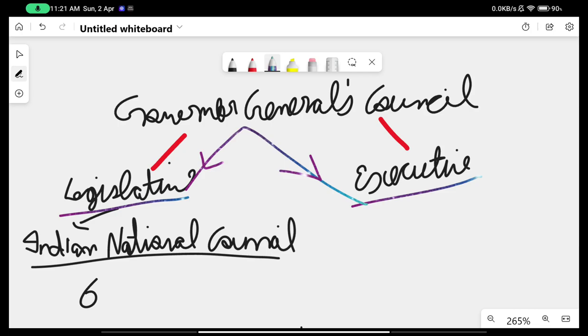And now what they said is that we will also include local Indian people in the Indian National Council. Before now, all the people here were just Britishers. But now they said that in the legislative part, we will include local Indian people to increase India's representation.